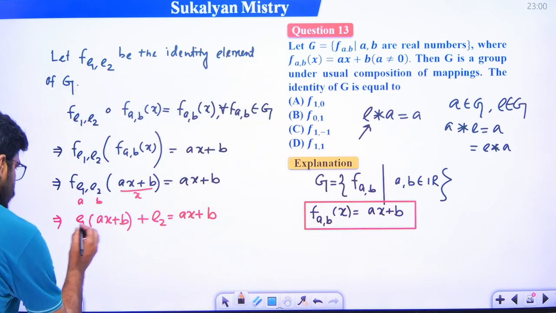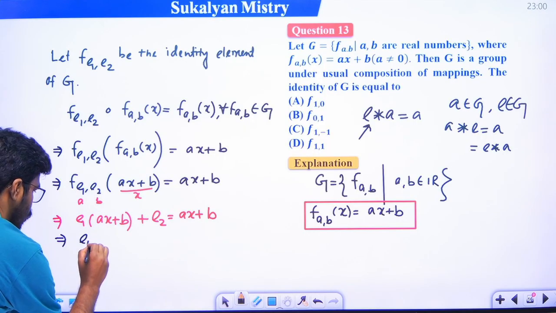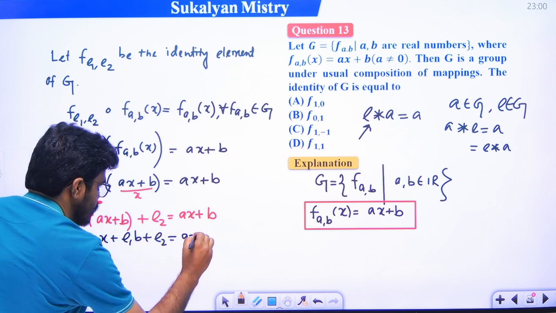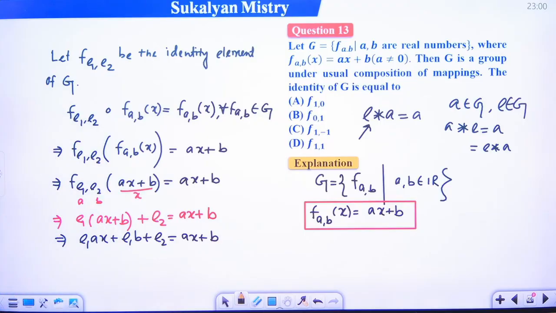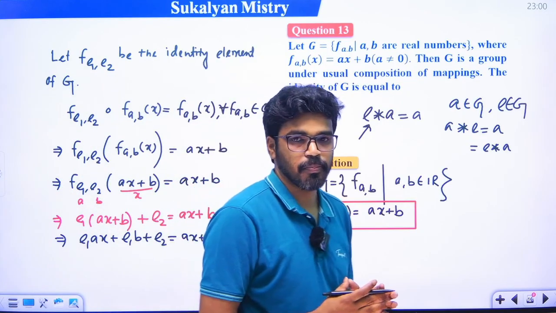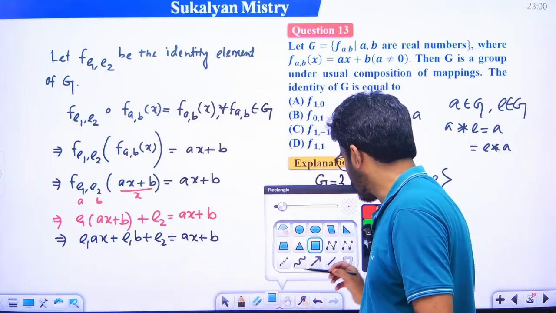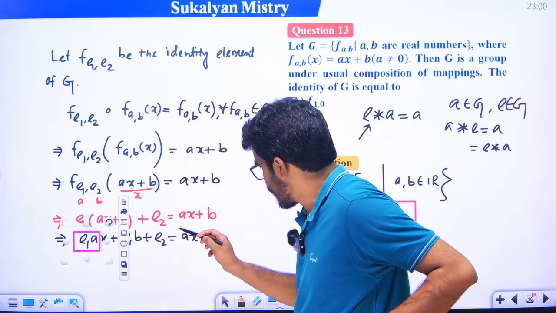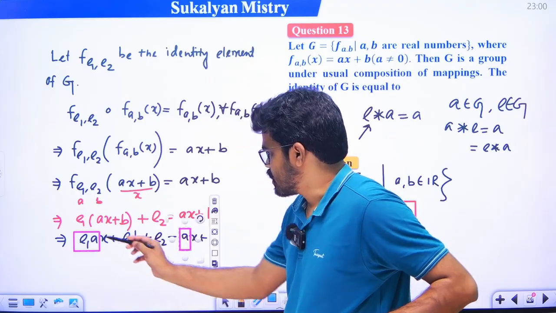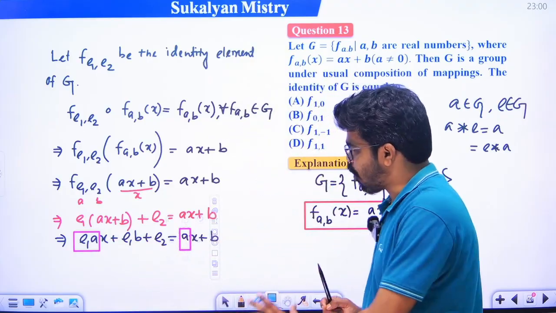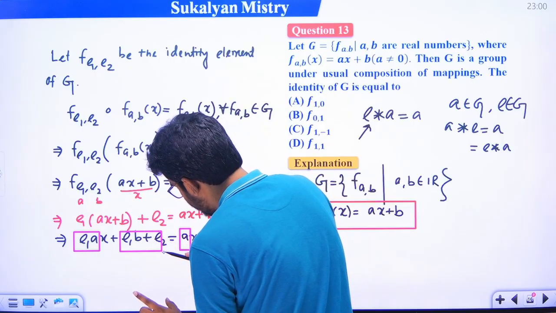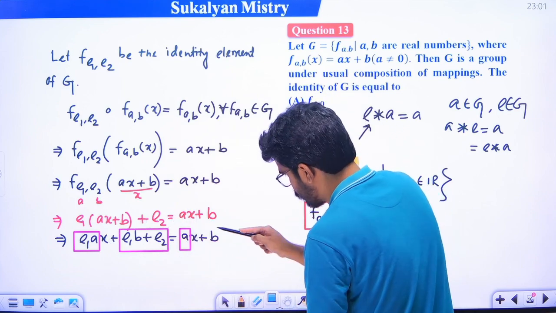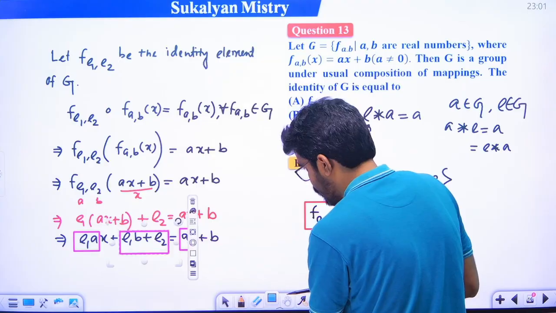Okay, so this implies that e1 ax plus e1 b plus e2 is equal to ax plus b. Now equating the coefficients of like powers of x, so in left hand side the coefficient of x is e1a, and in right hand side the coefficient of x is a, that means e1a is equal to a. And what is the constant term in left hand side, that is e1b plus e2, and on the right side it is b, getting my point? I repeat this one.